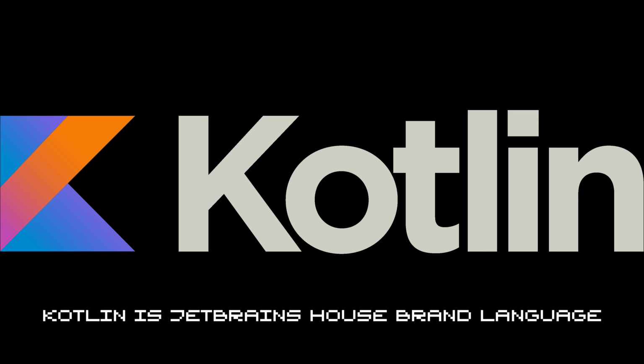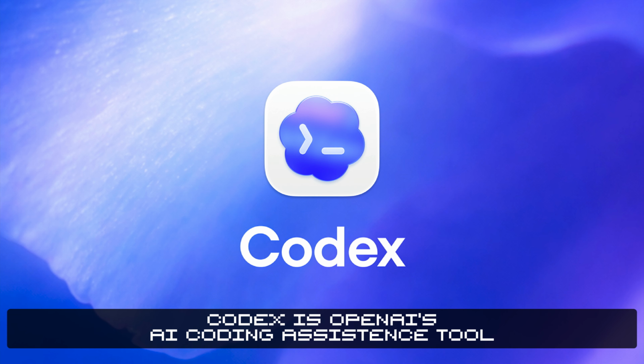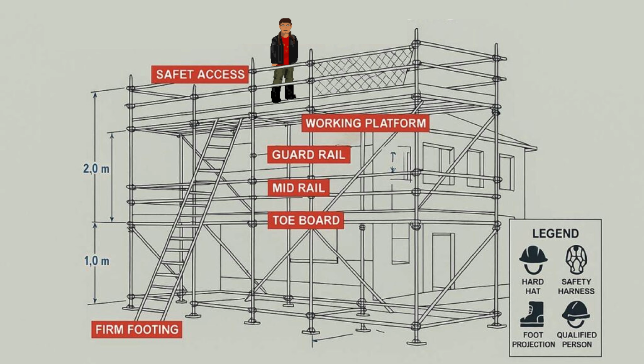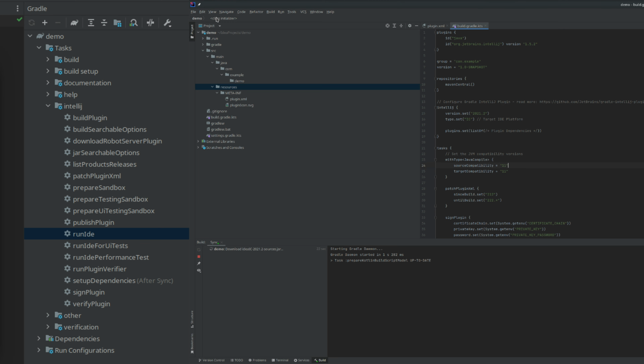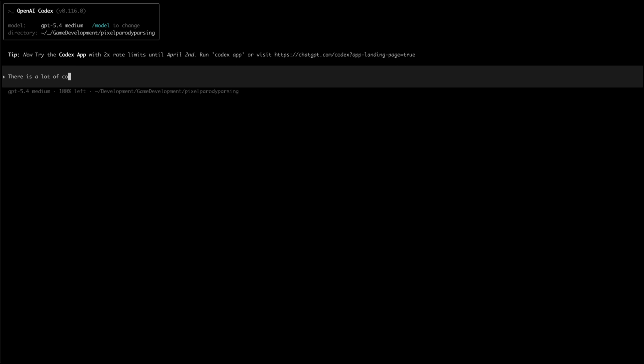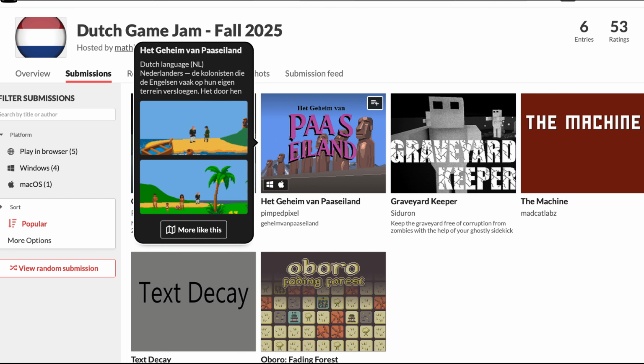Because of my limited knowledge of Kotlin, I thought Codex could help me set up a simple plugin scaffold. With the right prompt and after a few futile attempts, it started to work in the test dev environment. With the help of Codex, I could create the plugin with relative ease and spend more time on other things, like finishing the game jam within the allotted time.